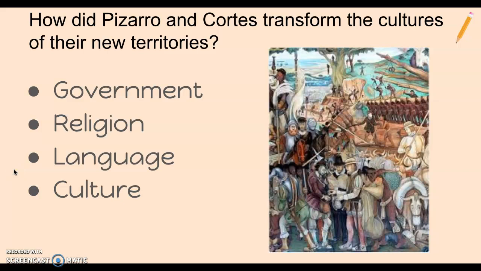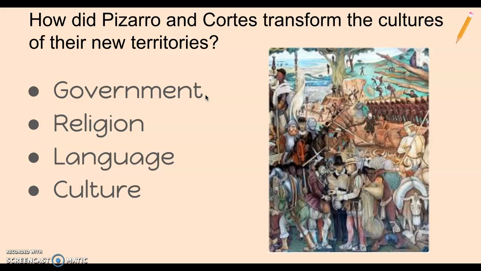Your second question is, how did Pizarro and Cortez transform the cultures of their new territories? Well, they changed the culture dramatically. The first thing each of these men did was change the government. And so they took away the leader of the Aztec and the Incas and replaced that leader with a European style of government.